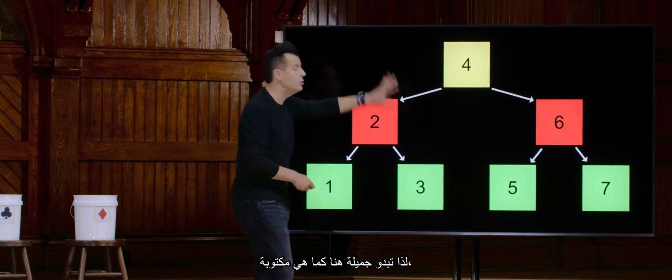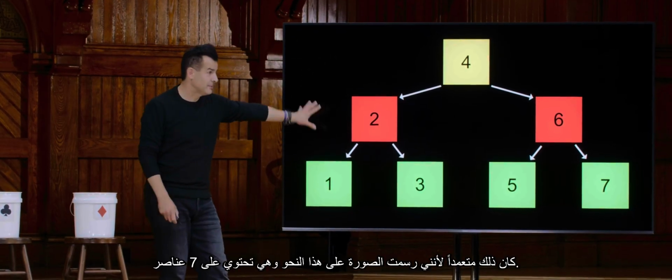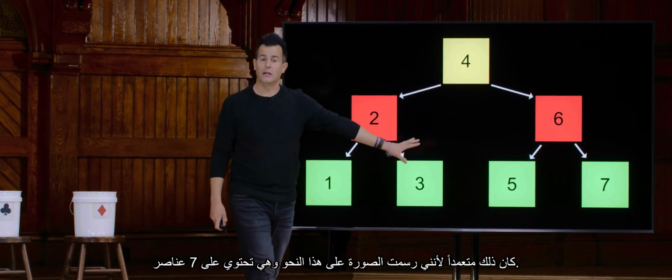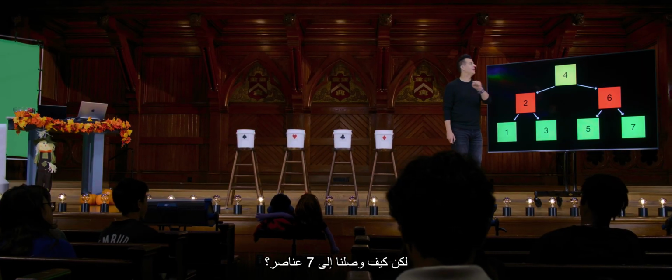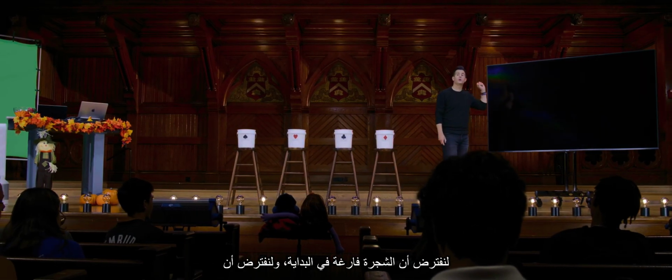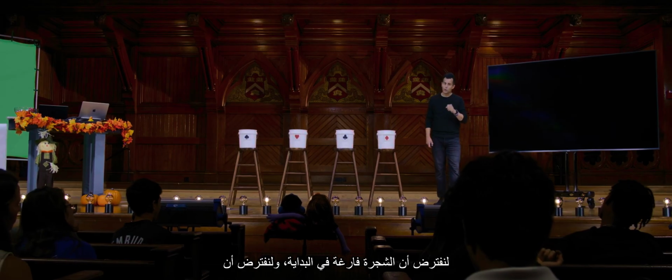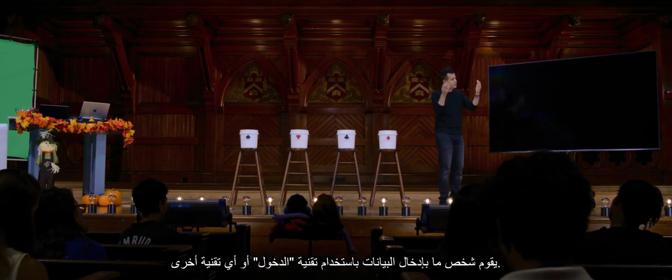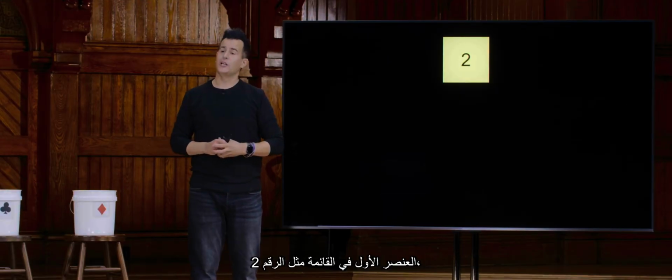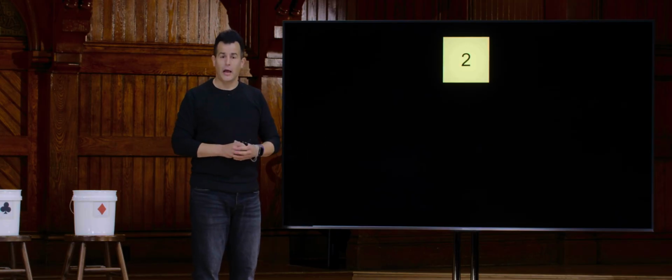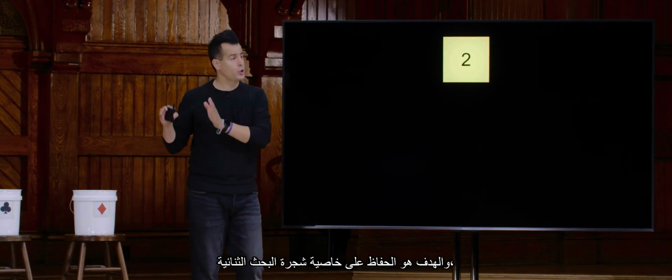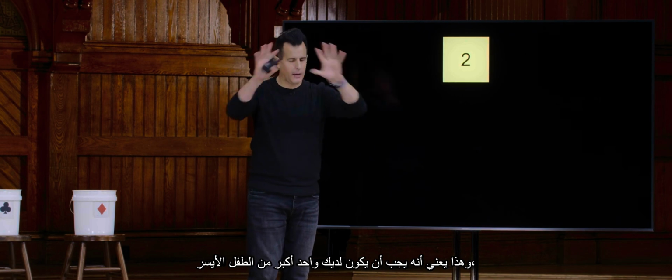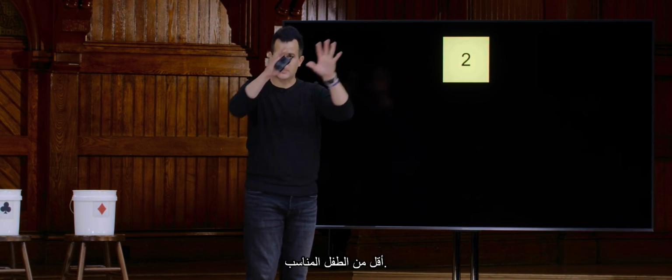So it looks beautiful here as written, and that's deliberate because I drew the picture like this, and it's got 7 elements in it. But how did we get to 7 elements? Let's start from the beginning. Suppose that the tree is initially empty, and suppose that a human, using getInt or some other technique, inserts the first element into the list, like the number 2. And the goal is to maintain the binary search tree property, which means you've got to have it greater than the left child, less than the right child.